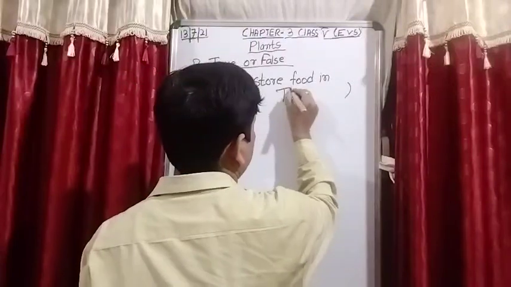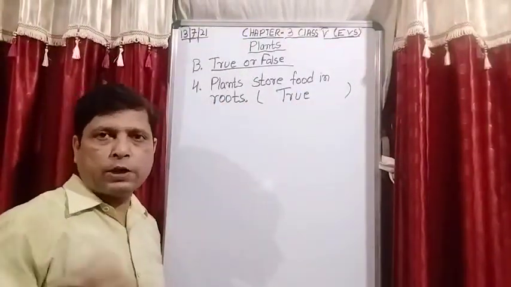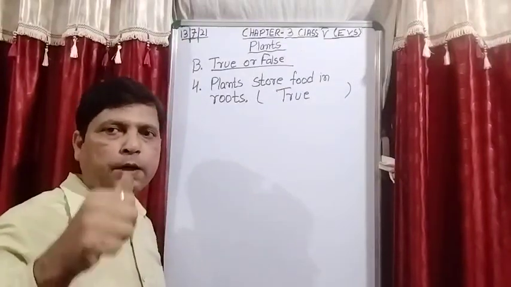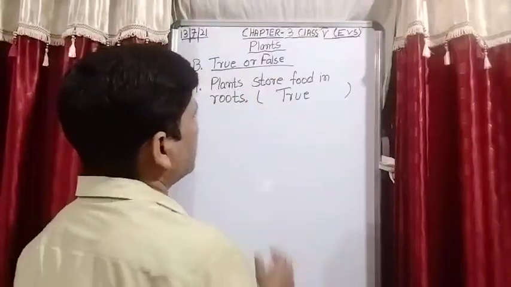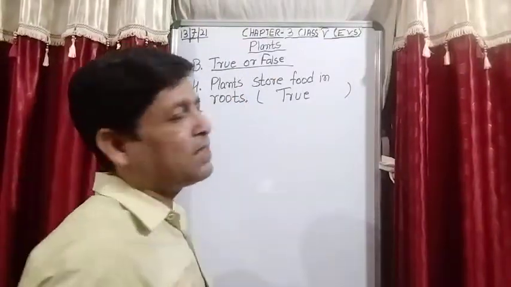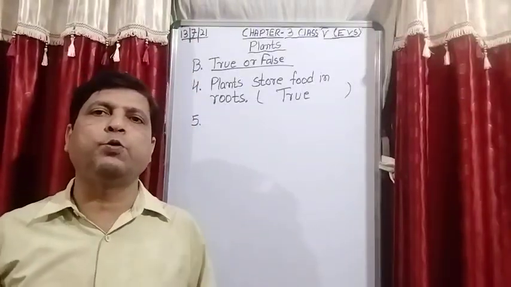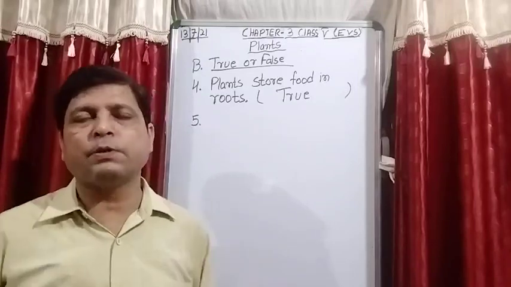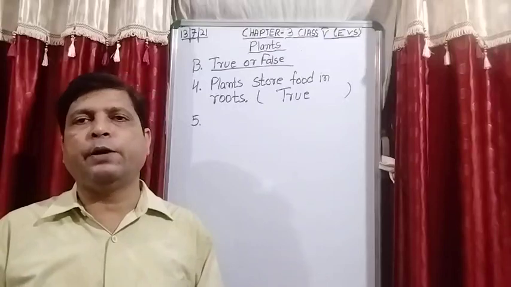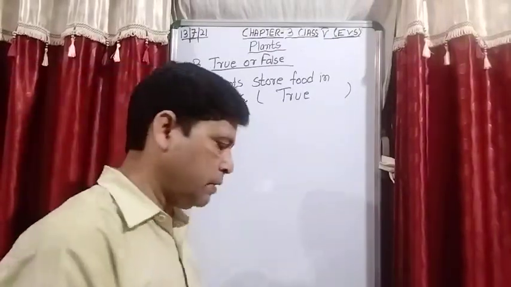This statement is true. A plant can store food in the roots, in the stem, and in the leaves also. These types of roots are known as special roots. Not all plants store food in the root, but there are some special roots which can store food, like carrot, radish, beetroot, turnip. Those are examples of this.